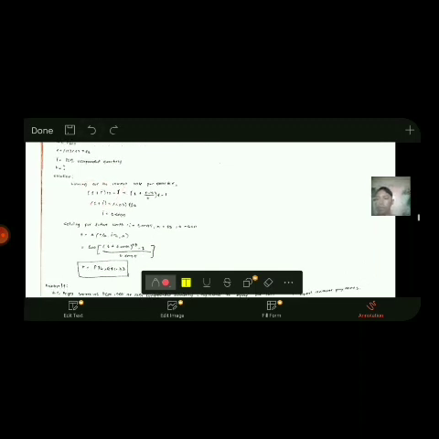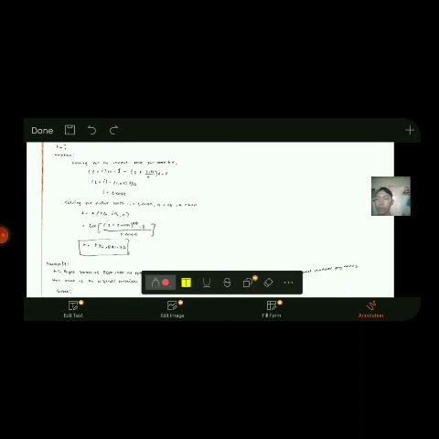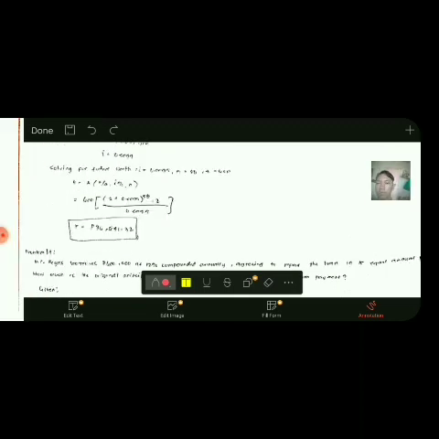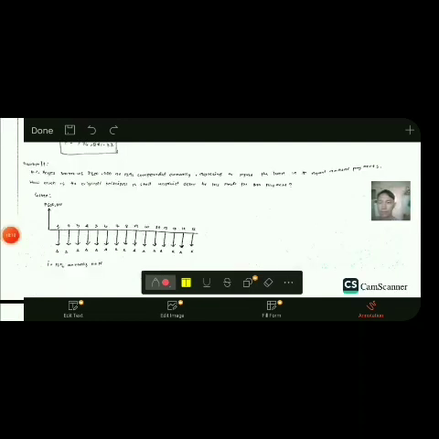Then solving for F na pud, atong gigamit nga formula is kani siya. F equals to A times the quantity of F over A, I percent, N. Substitute sa atong mga value, mao gihapon ang nigawas sa atong future worth, which is 36,641.32.